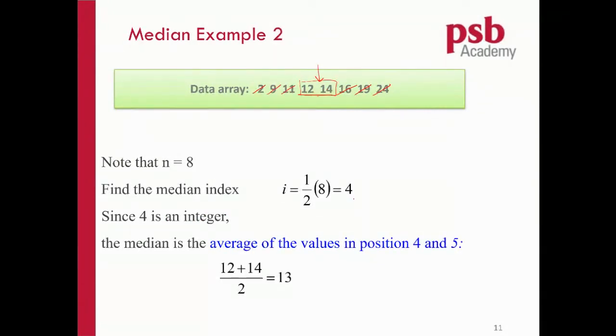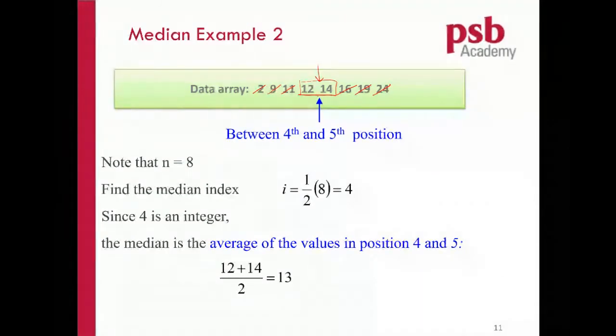So you get the 4th and the 5th. The 4th number is 12. The next number, the 5th number, is 14. You get the average of these two, and that will be the median.